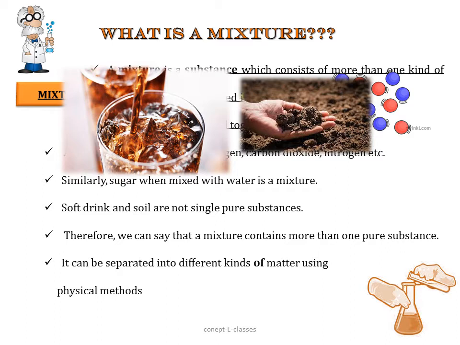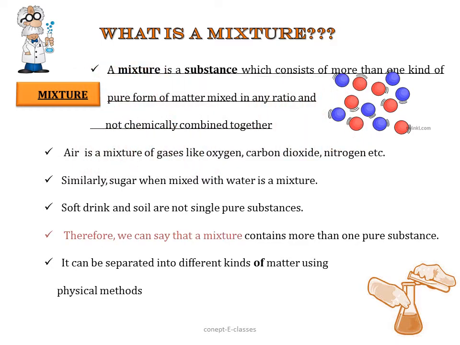Why? Because in soft drinks, we have a mixture of water, sweetener, fruit punch, alcohol, etc. Similarly, soil also consists of many substances. So these are not single pure substances. Therefore, in short, we can say that a mixture contains more than one pure substance.